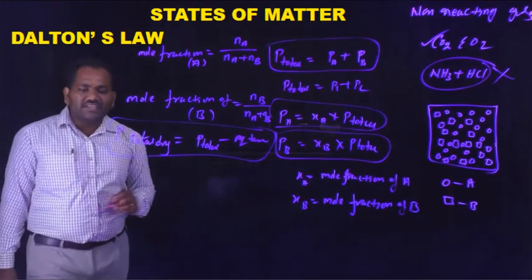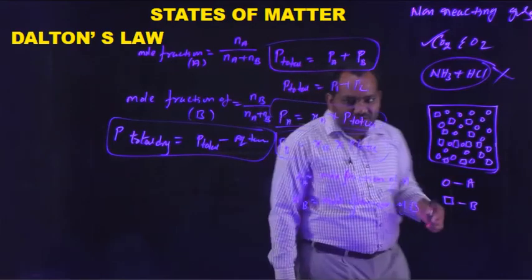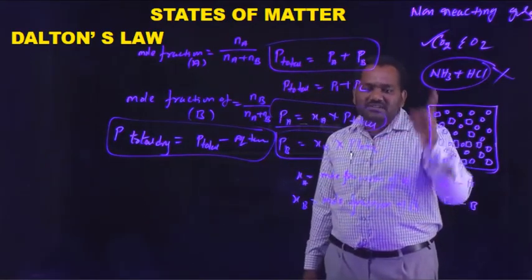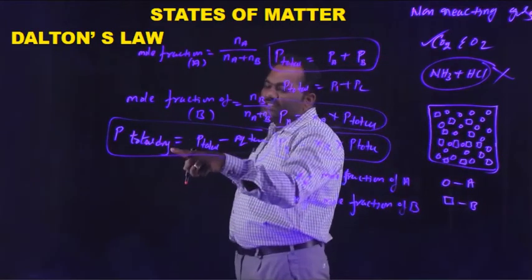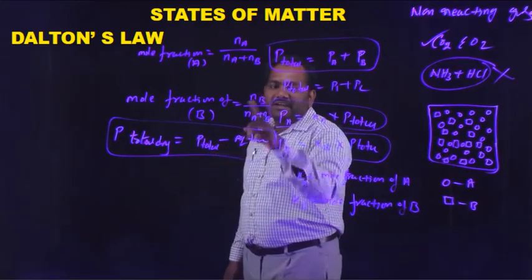Every gas has its individual aqueous tension value, which depends upon the nature of the gas. If they give the total pressure and aqueous tension, then you can calculate the total dry pressure. Total dry pressure is equal to total pressure minus aqueous tension.